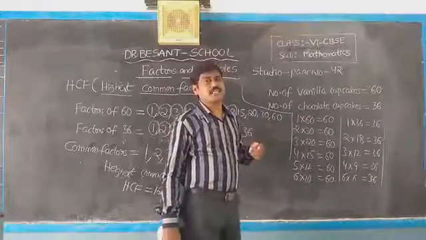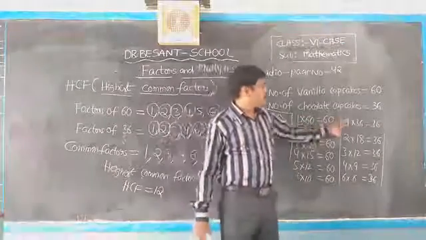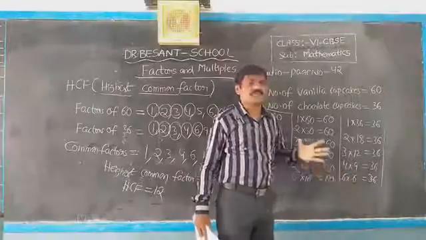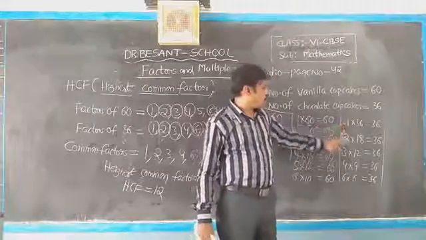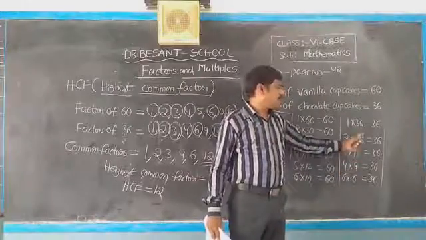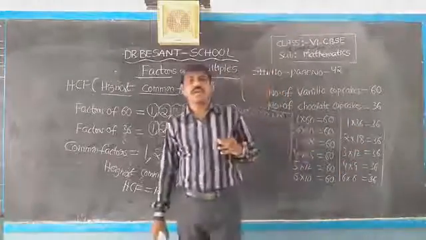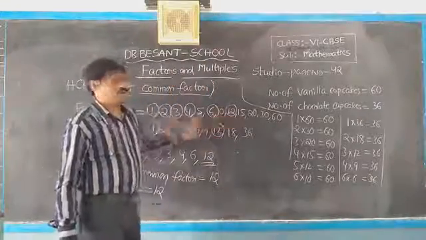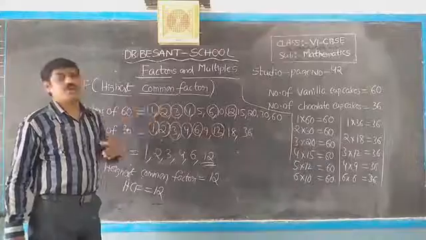Same like 36: 1 times 36, 2 times 18, 3 times 12, 4 times 9, 6 times 6, that's all. Then 1, 2, 3, 4, 6, 9, 12, 18, 36. Repetition is not allowed. Is any number repeated? No. One time only we have to write.